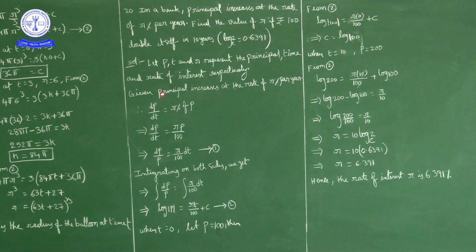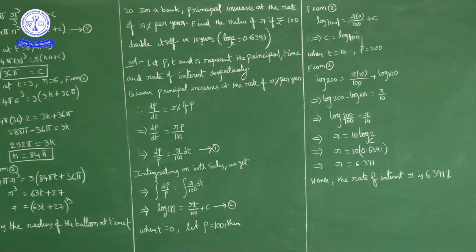Given principal increases at the rate of r% per year, means rate of change of principal with respect to time is r% of principal. So r% means r by 100, r by 100 of p, nothing but dp upon dt is equal to r by 100 into p, nothing but rp by 100. I'll write p this side and dt this side. So it will be dp upon p is equal to r by 100 into dt. Now here all p terms and dp on one side and constant and dt on the other side. Okay, I'll mark this one as 1.